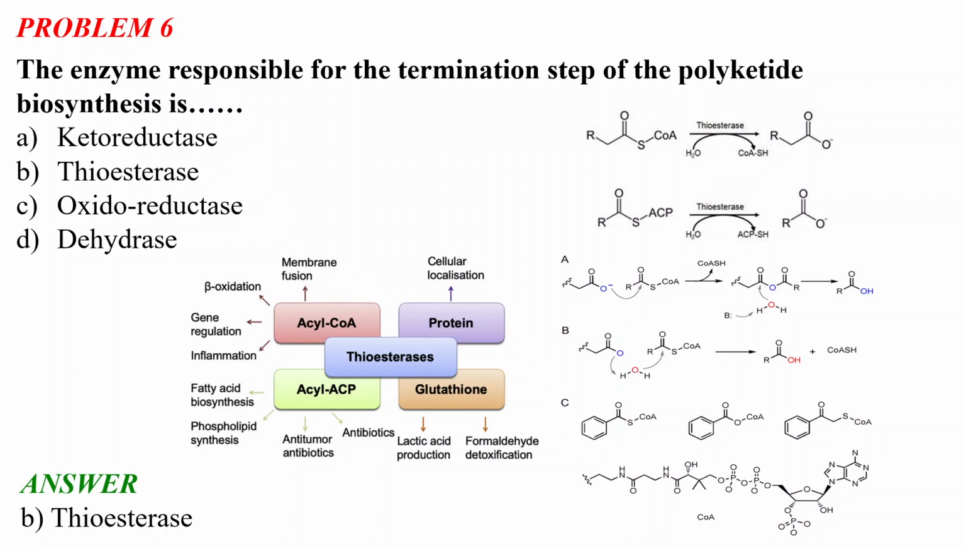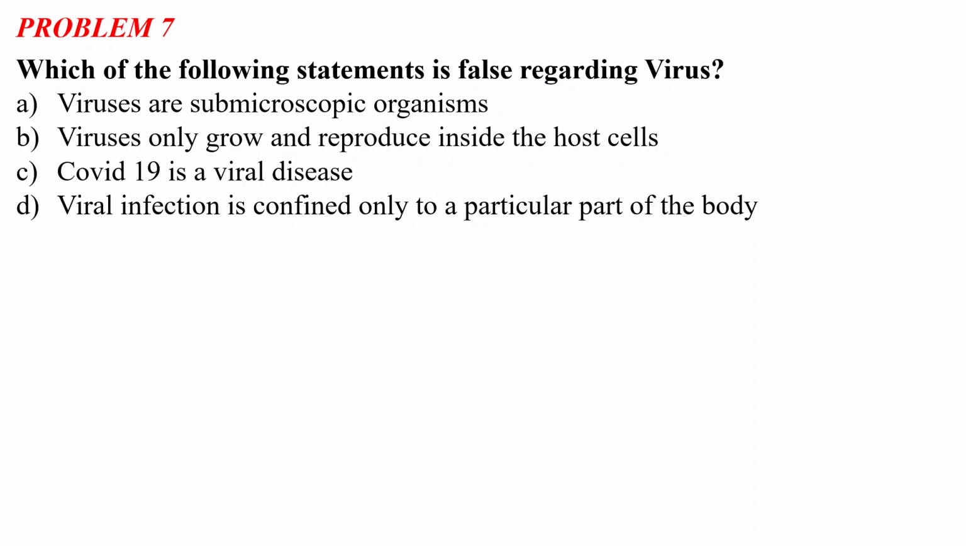So we will now move to our next problem, number 7. It says: which of the following statements is false regarding the virus? Option A, viruses are submicroscopic organisms. Option B, viruses only grow and reproduce inside the host cell. Option C, COVID-19 is a viral disease. And option D, viral infection is confined only to a particular part of our body.